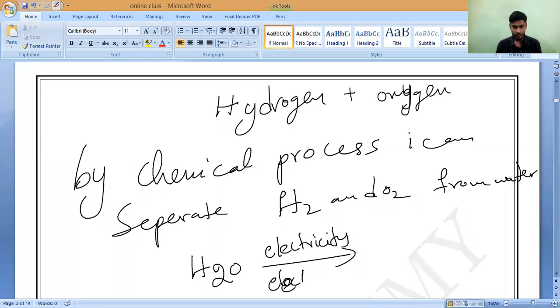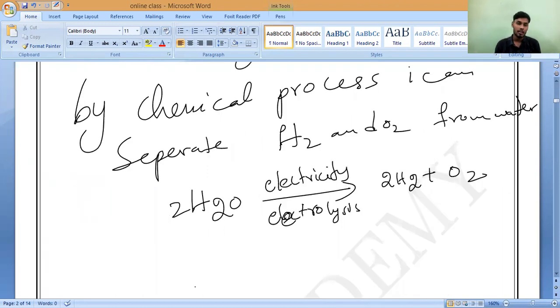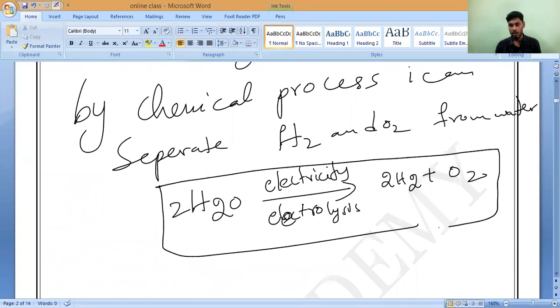Electrolysis. So we used to get the products called hydrogen plus oxygen. Do you understand, all of you? This is what you studied in class 10. This is called the balanced chemical equation of electrolysis.